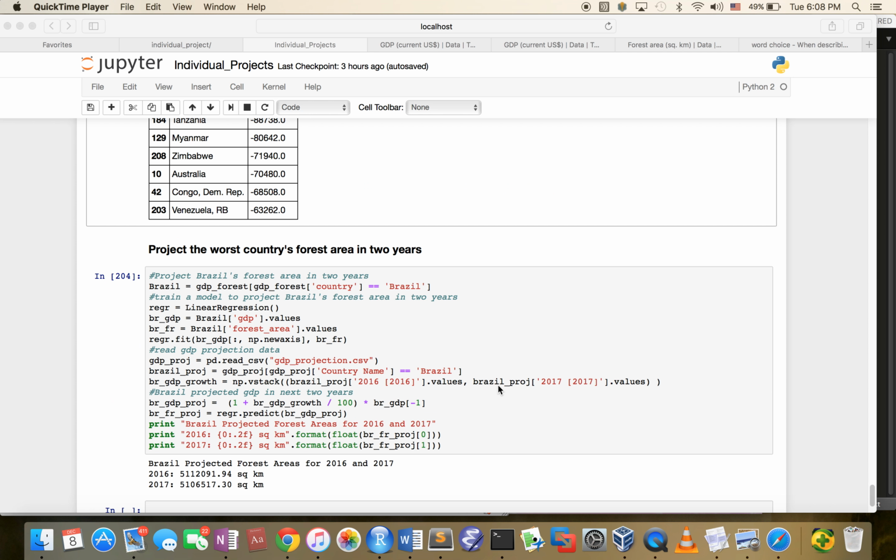For the worst country, Brazil, I also developed a linear regression model to project its forest areas for the next 2 years. In conclusion, the project clearly shows deforestation is a big problem, especially in Latin America, Africa, and Southeast Asia. However, some countries are able to protect their forests while growing their economy.